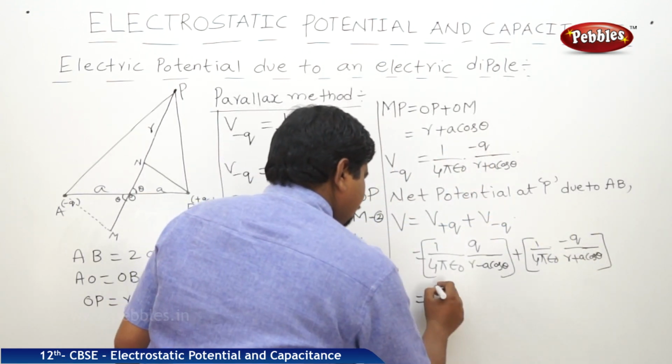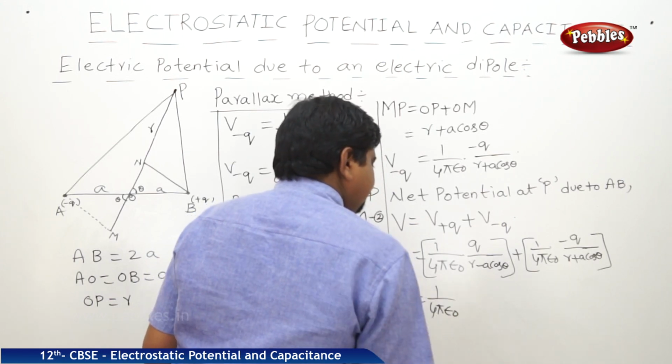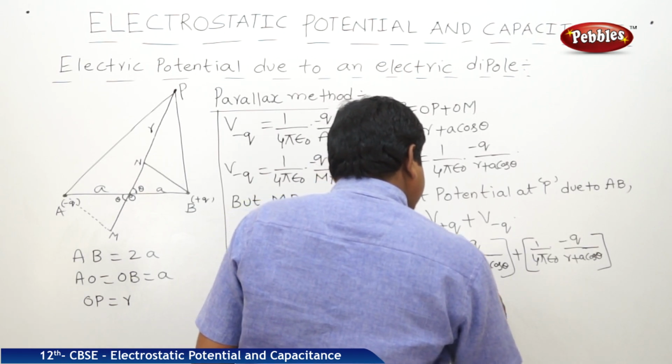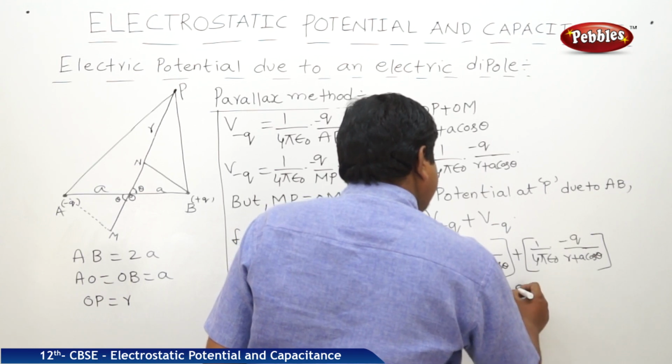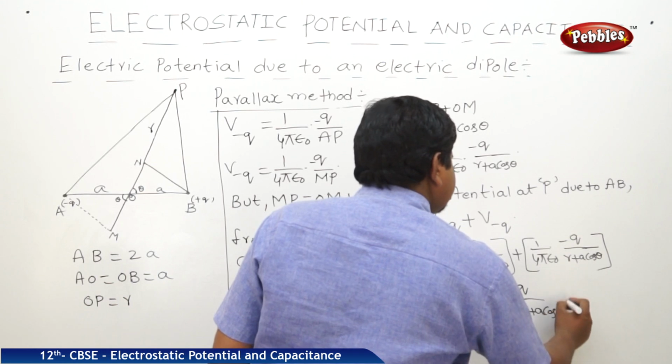Now listen, we can take the 1 by 4 pi epsilon naught as common, so it is Q by R minus A cos theta minus Q by R plus A cos theta.